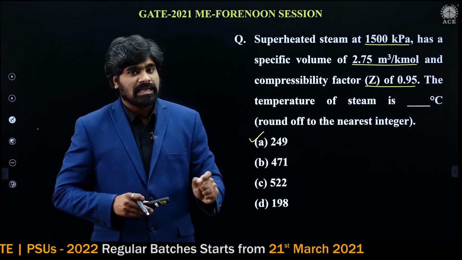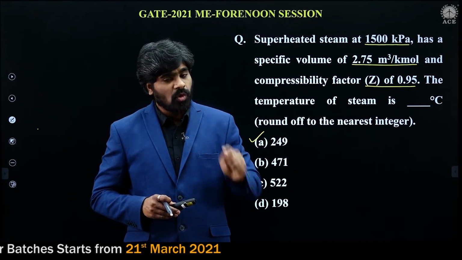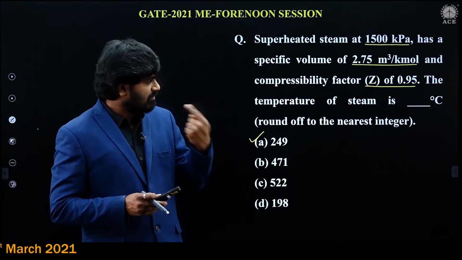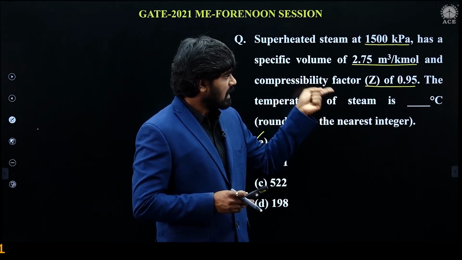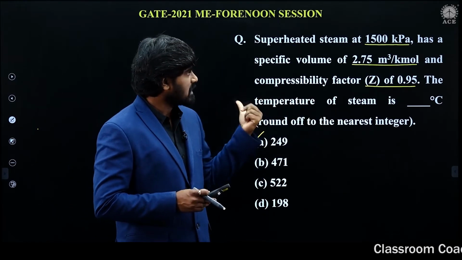So for ideal gas, PV is equal to n R bar T in terms of number of moles. For real gas, Z will come into picture. That is compressibility factor. In this problem, compressibility factor is given. This is to be taken into account. So for this problem, answer is option A.